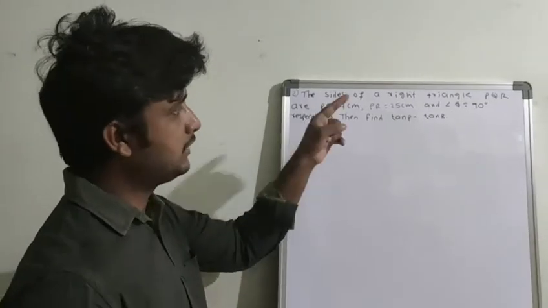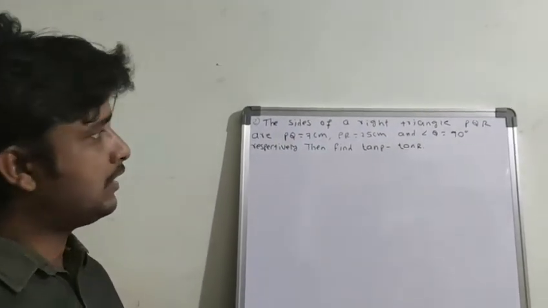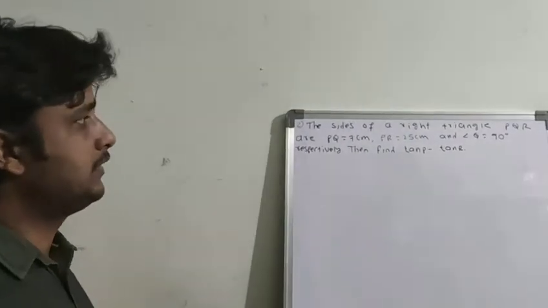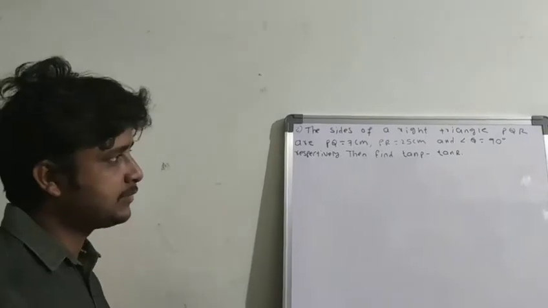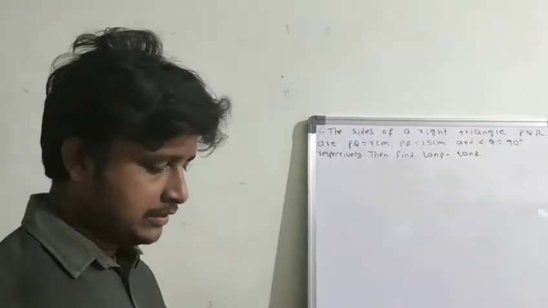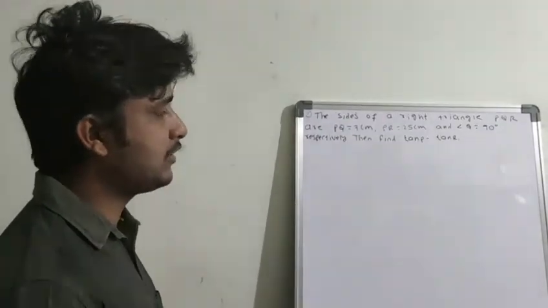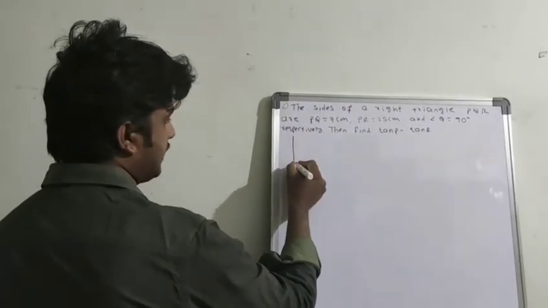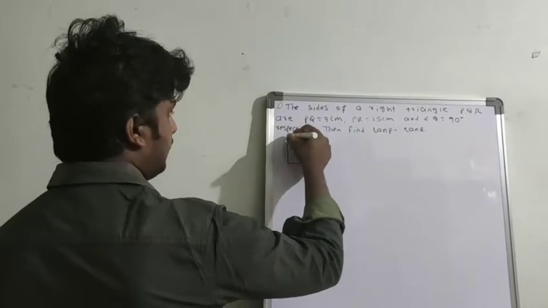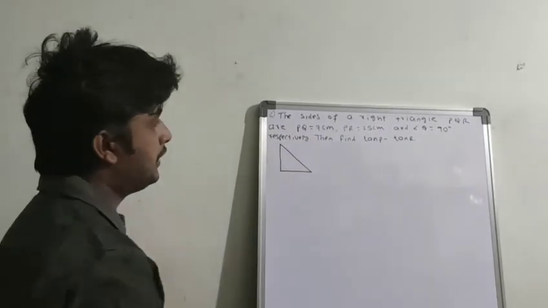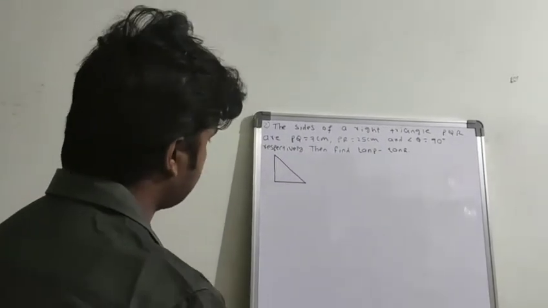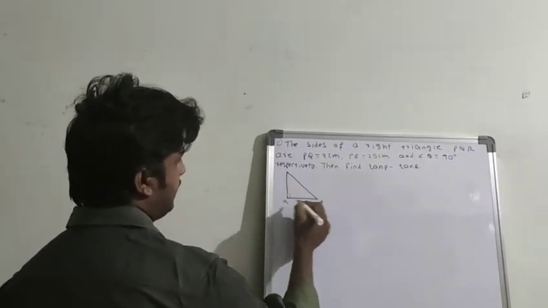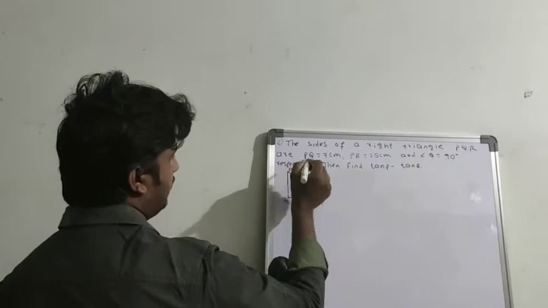This is the question. The sides of a right triangle PQR are PQ equal to 7 centimeters, PR equal to 25 centimeters and angle Q equal to 90 degrees respectively. Then find tan P minus tan R. First, for the given information, we have to draw a diagram. So first take a right angle triangle. In the question, they only gave which angle is 90 degrees. Angle Q is 90 degrees. So this is angle Q. So we can take P here and R here.